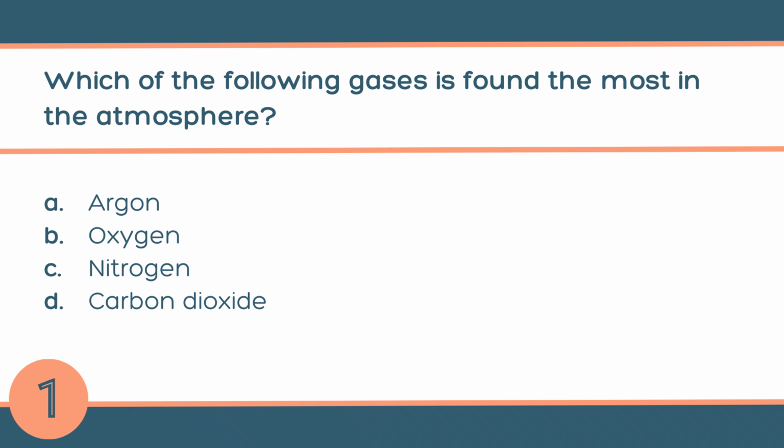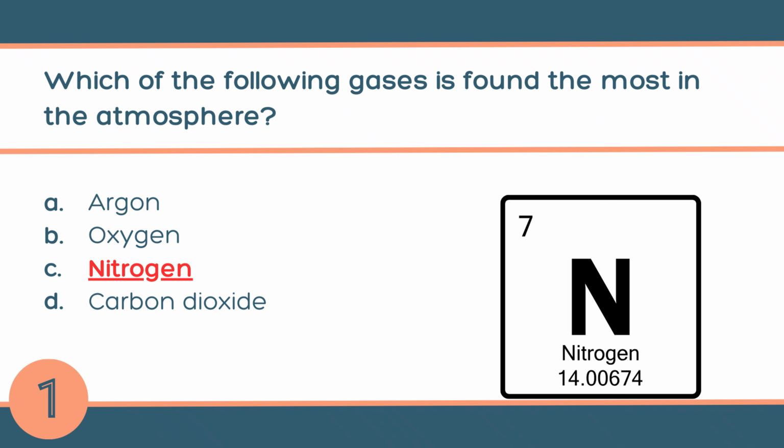Which of the following gases is found the most in the atmosphere? A. Argon, B. Oxygen, C. Nitrogen, or D. Carbon dioxide? The answer is C. Nitrogen. The gas found the most in the atmosphere is nitrogen.